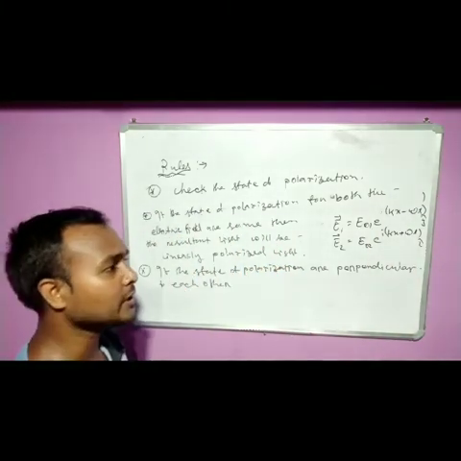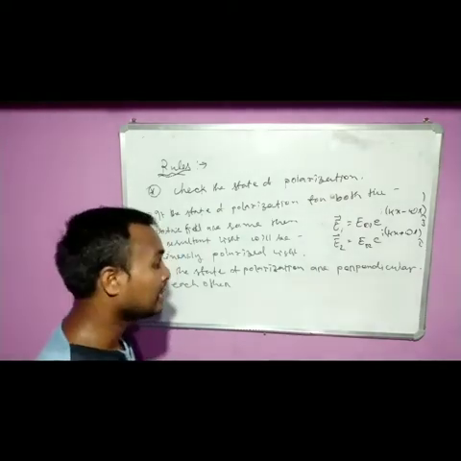Clear? So if it is perpendicular to each other, then